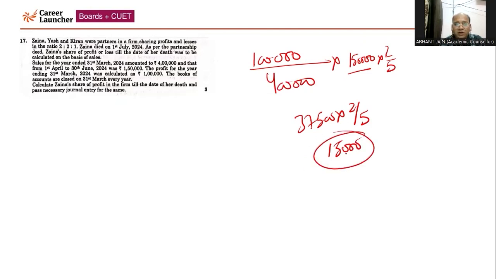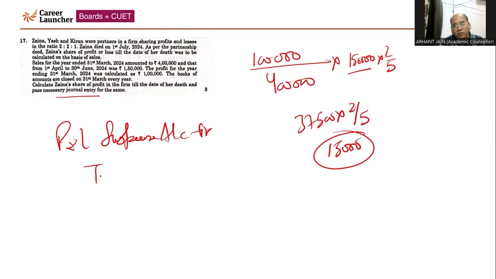Since the ratio of Yash and Kiran remains the same in the new firm, the ratio is not going to change. So you have to open the P&L suspense account because we have to pass the necessary journal entry. A single entry they have asked. This is the working that we need to show. So the entry will be Profit and Loss Suspense Account debit to Zaina's Capital Account. I am quite sure you have prepared the format properly, right?